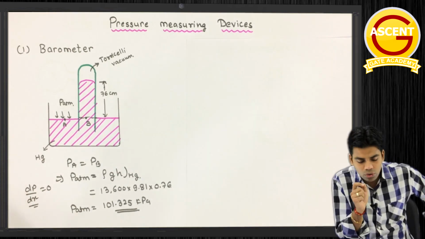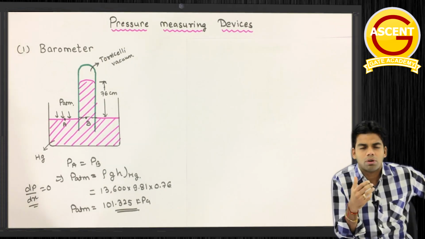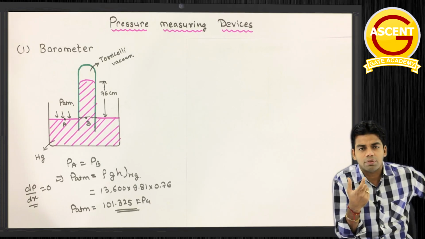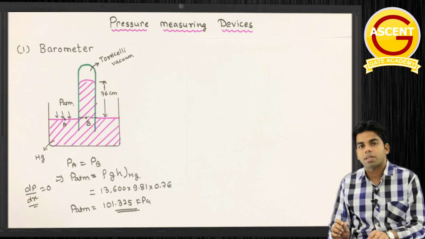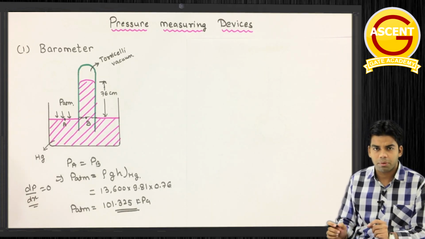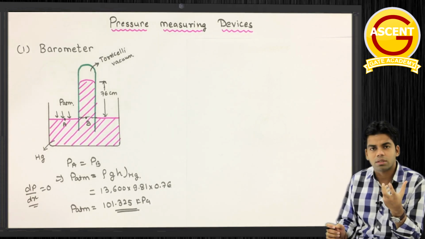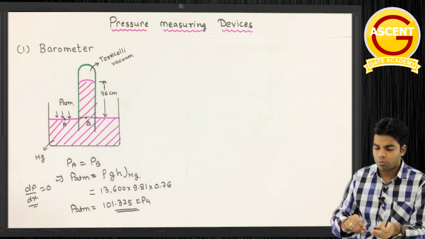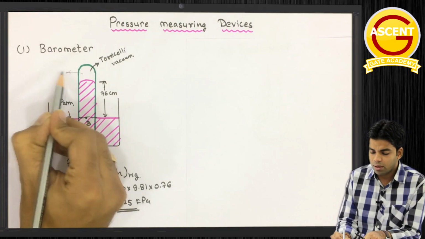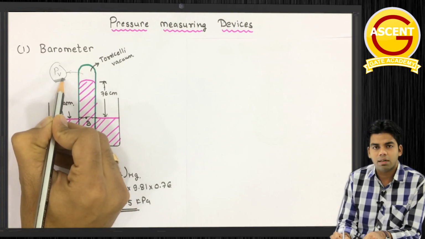Now one thing I told you students, that we always use mercury in the barometer. Other fluids are not used, or in most of the pressure measuring devices we use mercury. Now what is the reason for that? The first thing I told you was that the vapor pressure of mercury is almost zero. Vapor pressure is negligible. So if it had a vapor pressure, or suppose we are using water, in which a certain amount of vapor pressure is there, then what happens? Then at that particular point we would also have PV, the vapor pressure. At the point where we got vacuum, instead of vacuum we would get a certain pressure, the vapor pressure.